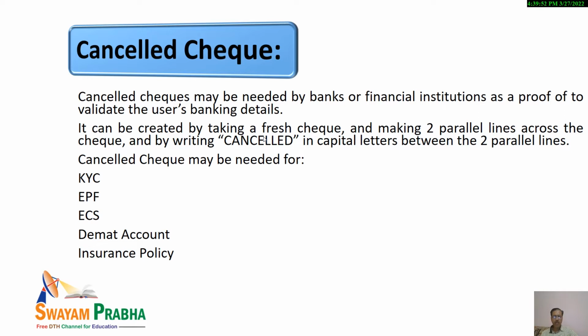But when you are asked for a cancelled check, it denotes that everything is clear. Otherwise, while giving the IFSC code or account number, some mistake may happen. So, in order to avoid such cases, banks and financial institutions generally ask for cancelled checks, and it is very necessary to write the word cancelled in capital letters along with two parallel lines across the check.